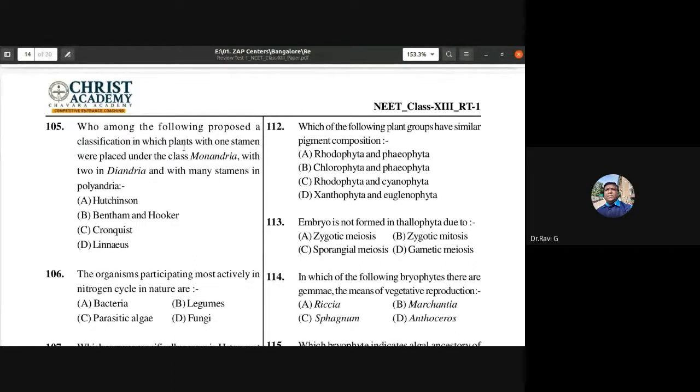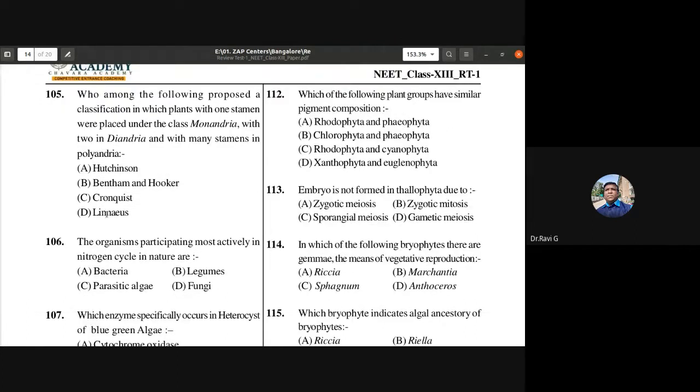Okay. So who among the following proposed a classification in which plants with one stamen were placed under the class Monandria, with two in Diandria, and with many stamens in Polyandria? So this is also very easy because Linnaeus was the person who discussed about that, isn't it? Monandria, Diandria. So that is monadelphous, diadelphous, and polyadelphous. This is what were the terms that Linnaeus used: Monandria, Diandria, so Polyandria.